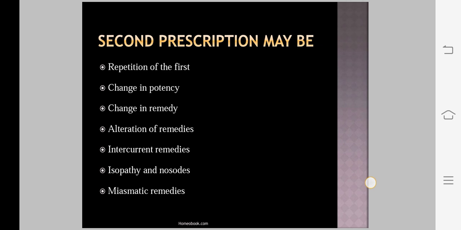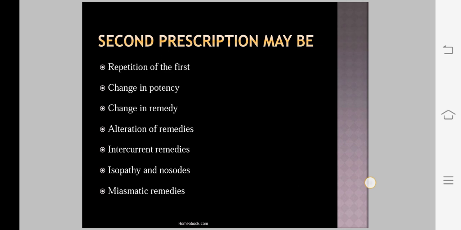Along with this also, if symptoms changed but the patient is improving, in that case there is no need to change the remedy. But if the symptoms changed and the patient is not improving, in that case you have to change the remedy.